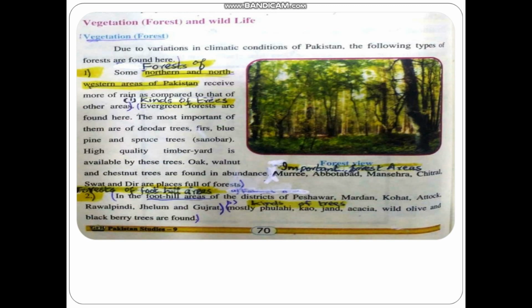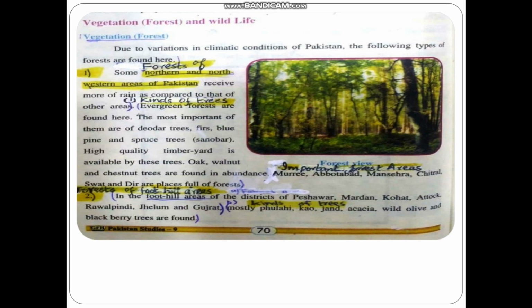What do we get from here? High quality timber is available from these trees. The timber means high quality wood is present here. Oak, walnut and chestnut trees are found in abundance. What type of trees? Oak, walnut and chestnut trees are found in very large amounts.